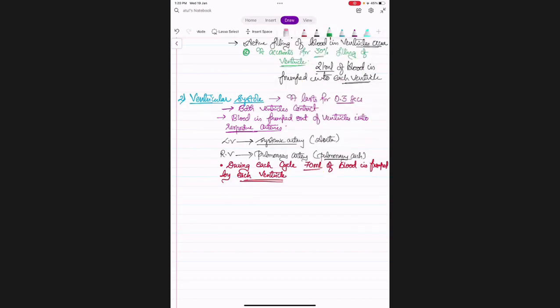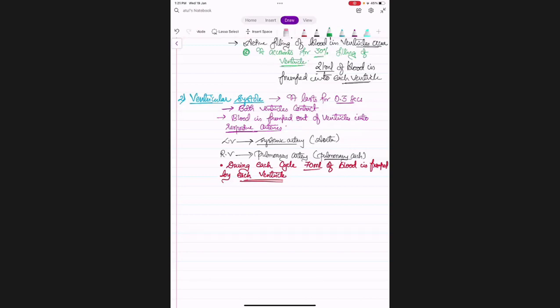So when the blood is moving upwards, because of the increased pressure at the beginning of ventricular systole, the AV valves, tricuspid as well as bicuspid, both of them will close.